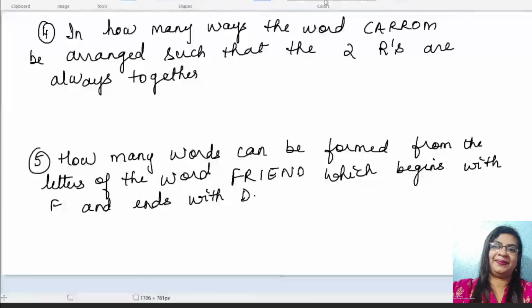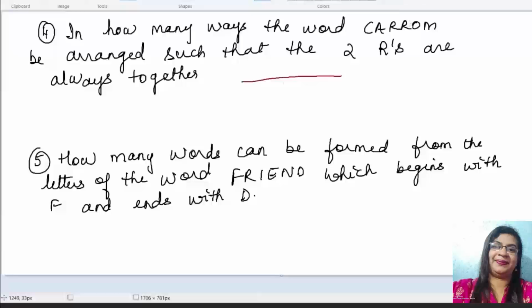Yes, right answer. Those who got 120, it is right. 240 is wrong. I will tell how. Those who have finished, those who got 120, proceed with the fifth question.